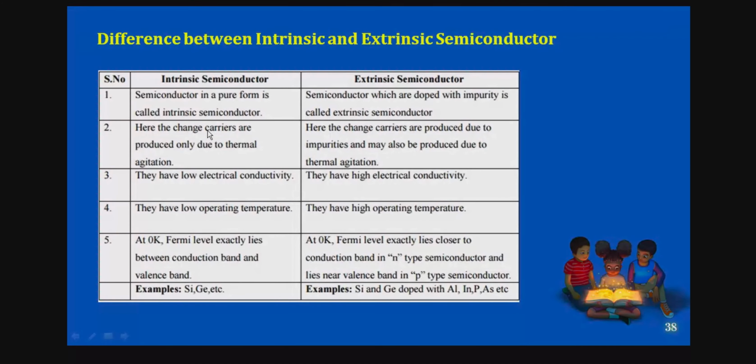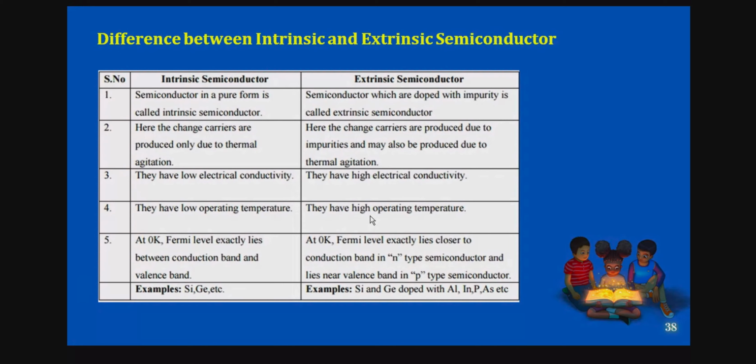Okay. And coming to here, the conductivity is very low. So that's why we can't use intrinsic semiconductors in any electronic gadgets, right? Because extrinsic semiconductors have high electrical conductivity, we can have more applications, whether it is n-type or p-type semiconductor. Here we have a low operating temperature, isn't it? For a small temperature, you have a greater conduction current. But coming to here, what I have said now, just high operating temperatures. This means if you add some dopants, their thermal properties change, isn't it?